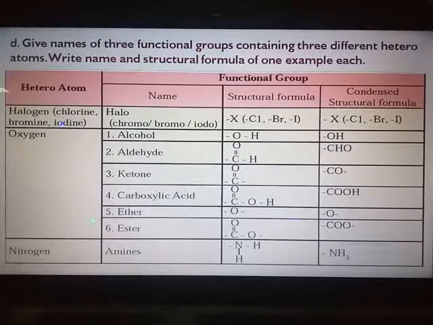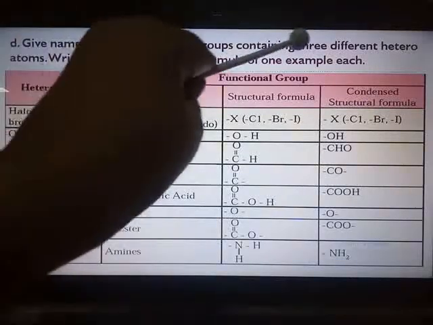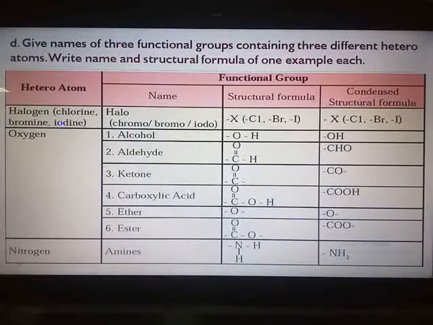Next question also, on the same page you will get the answer. Give the names of 3 functional groups containing 3 different heteroatoms. In the previous question it was having only oxygen as the heteroatom. Now 3 different heteroatoms. Write the name and structural formula of one example each. So here you can take one from halogen, one from oxygen and one from nitrogen.